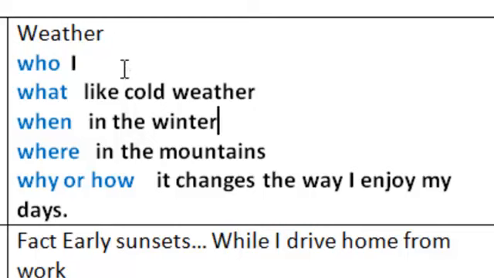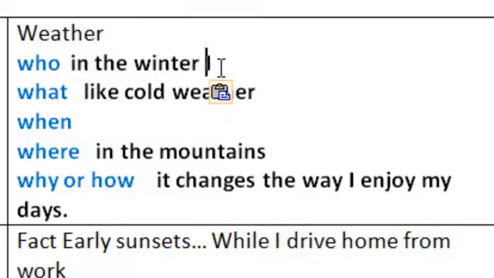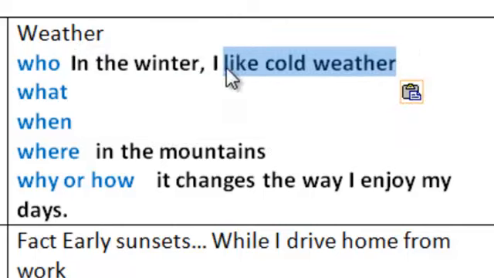Okay. Now, let's look at these who, what, when, where, and our why or how, what we call our 5W sentence. And let's move these little black phrases around. I always like to put my when part first. Doesn't always go there, but often I like it there. If you have a part that tells when at the beginning of a sentence, put a comma. I'm going to say that one more time. If you have a part that tells when or where at the beginning of a sentence, follow it with a comma. Okay. Now, in the winter, I like cold weather.